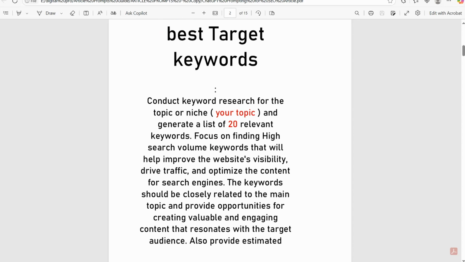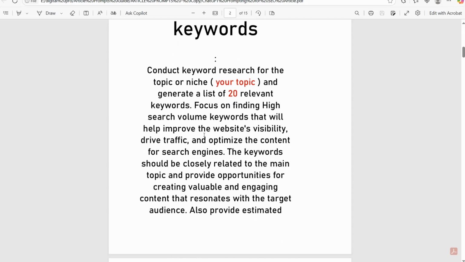And this prompt is ready for you. You can just replace this red text with your own, like conduct keyword research for topic or niche, your topic. For example, if you are looking into the printing niche, coaching, anything else, and generate a list of 20. For sure you can change it to 10, 30 and so on, relevant keywords, and focus on finding high search volume keywords that will help improve the website visibility and so on. That way you can conduct research on ChatGPT and get back your list of keywords.